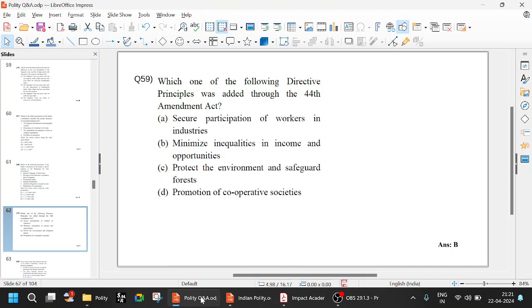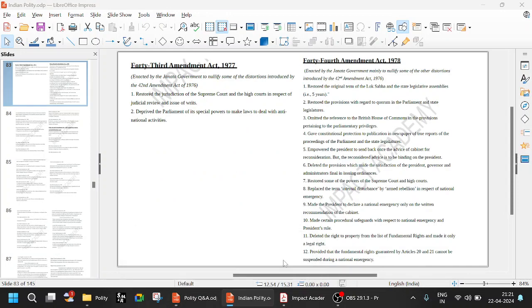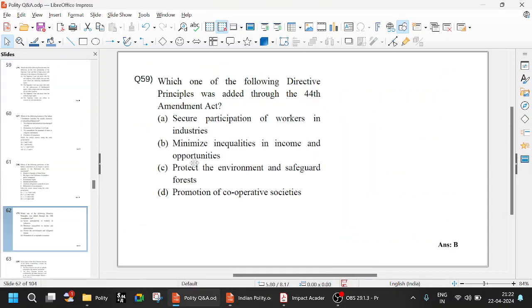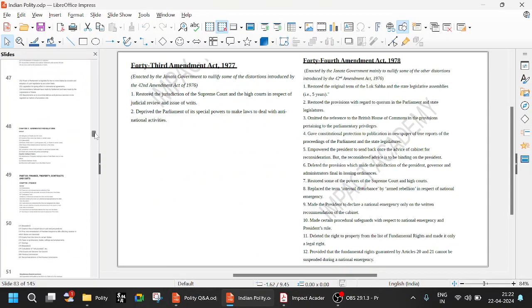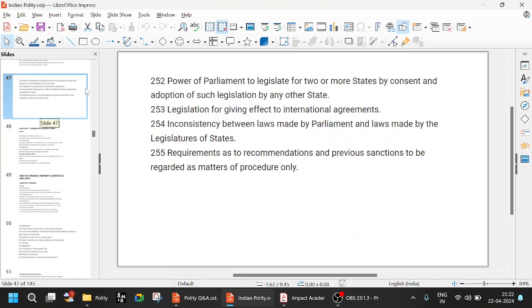So which of the following directive principles were added through the 44th Amendment Act? Minimizing inequalities in income and opportunities. Okay, just a minute, let me see. Minimize inequalities in income and opportunities. So that would come under Article 43 somewhere, right? Directive principles of state policy.